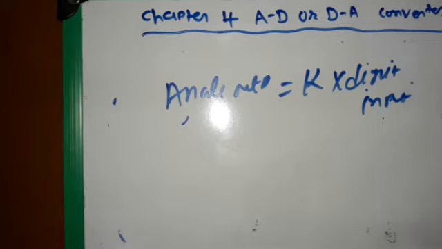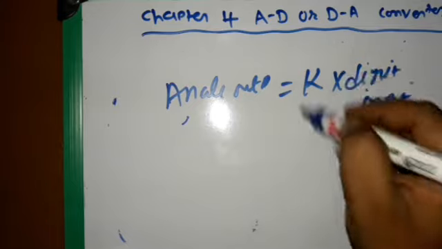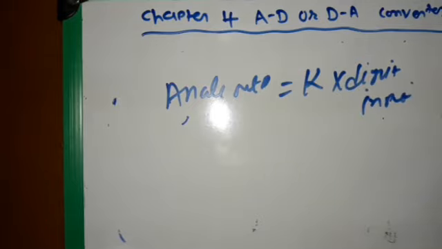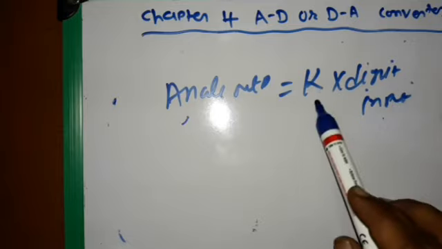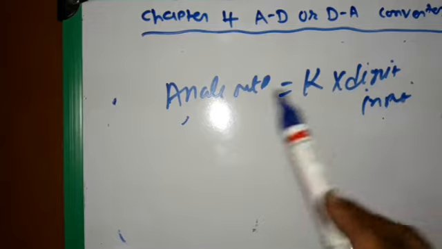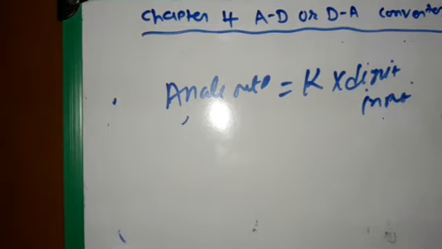If we have one converter, the value of K is the same for any value of input we apply in digital form, and with this factor we find the analog output.